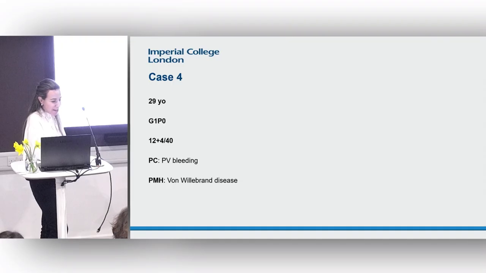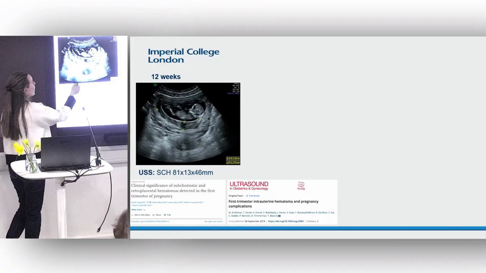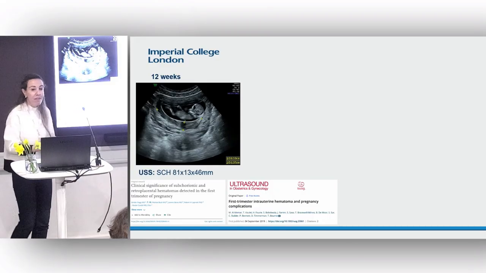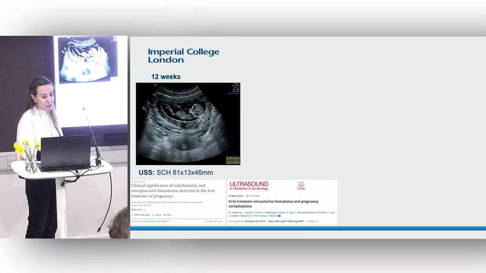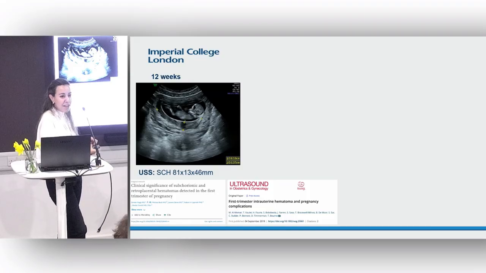So maybe a bit of my pet project. A 29-year-old, first pregnancy, 12 weeks, presents with vaginal bleeding. And you see this. So very reassuring, a viable intrauterine pregnancy, but this area underneath and around the gestation sac. We normally term that, well, there is lots of terminology in the literature, intrauterine hematoma, subchorionic hematoma, but these are relatively common, and I'm sure you've seen these in your own practice. And normally they're sonolucent areas around the sac. We normally measure them in 3 diameters.